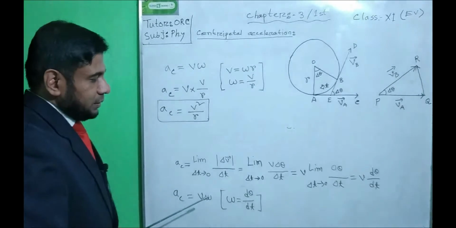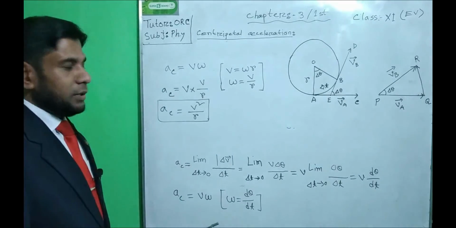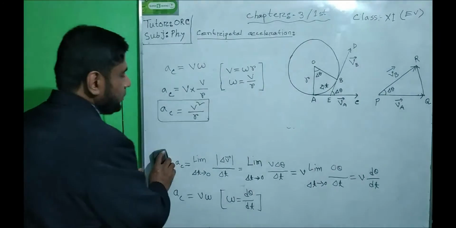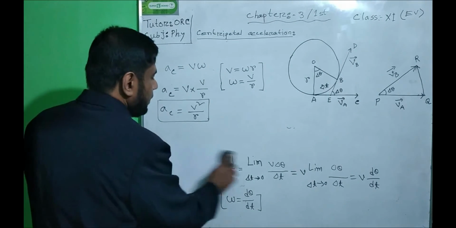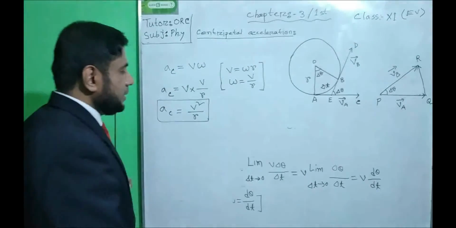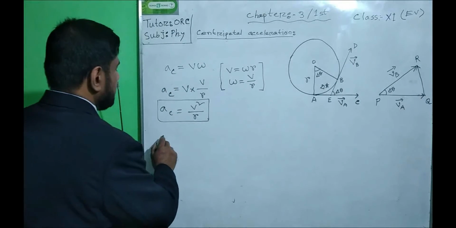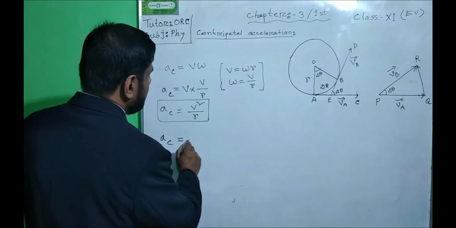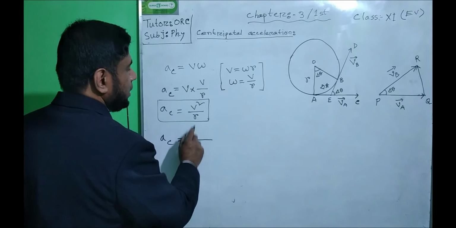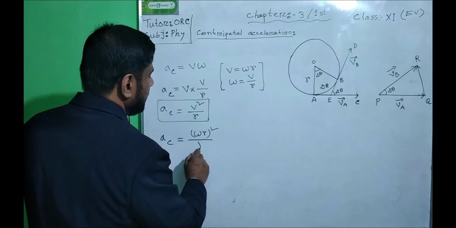All of the students must see these lines very carefully. If you have any problem, you must see these lines. Okay, now let us find out the equation of centripetal acceleration with the help of the angular velocity here. Centripetal acceleration, we know that v equals omega r here. So in this position, let us put the value v equal to omega r, then square, divided by r.